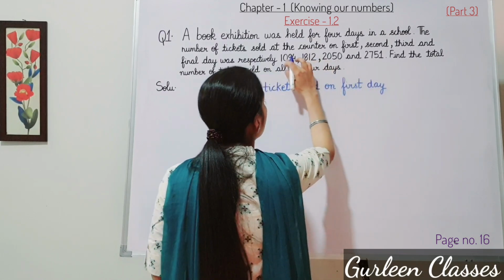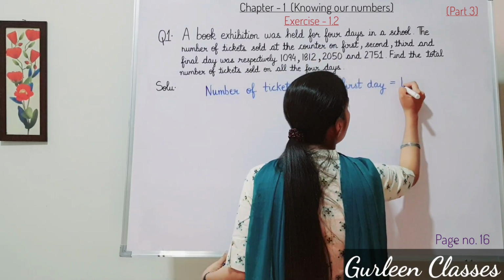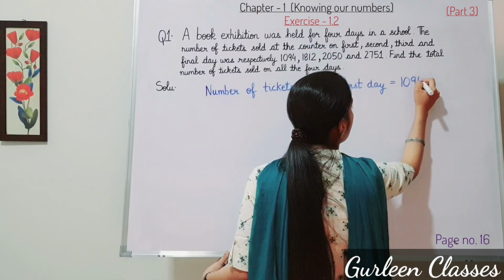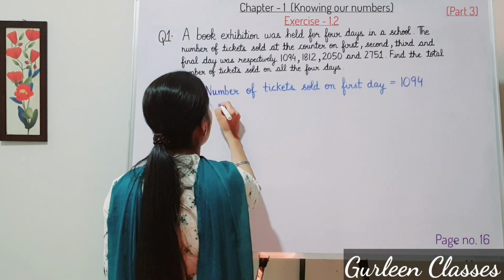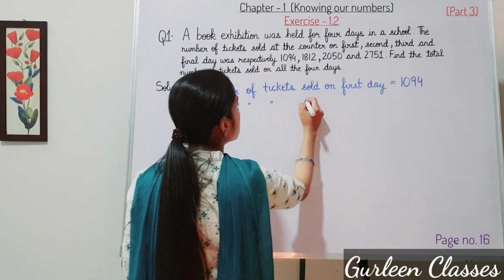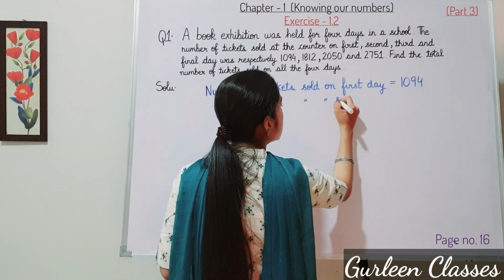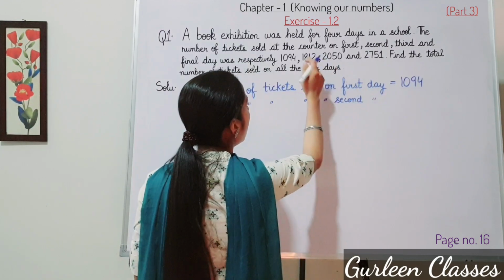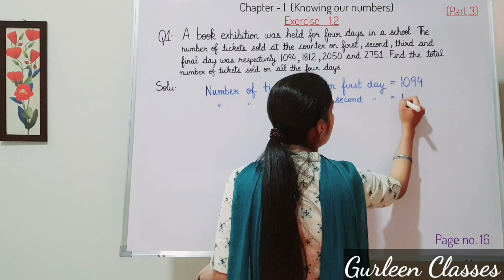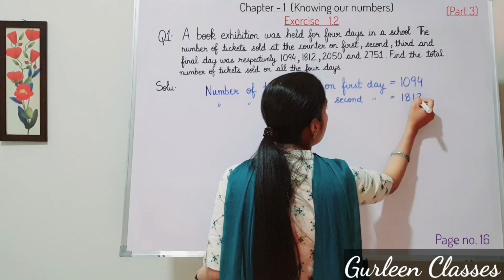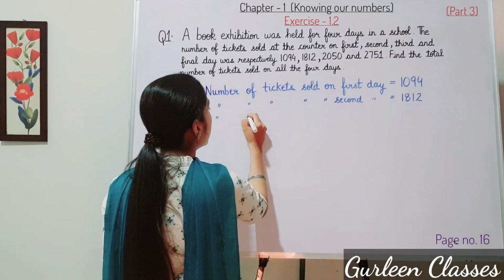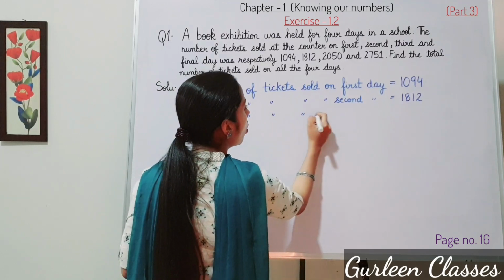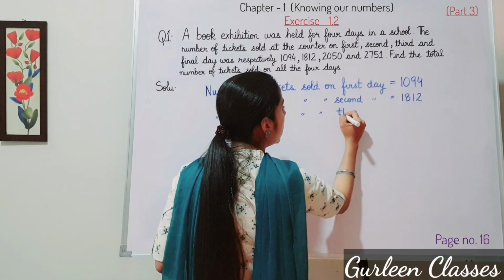It is 1094. Now second statement, number of tickets sold on second day. So on second day, how many tickets were sold? 1812.